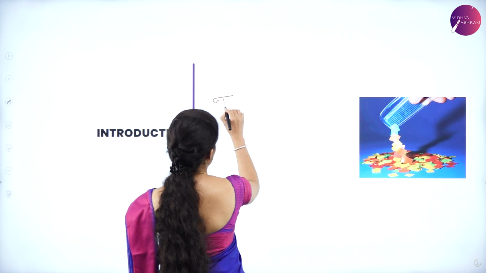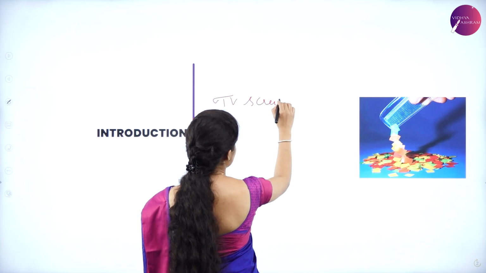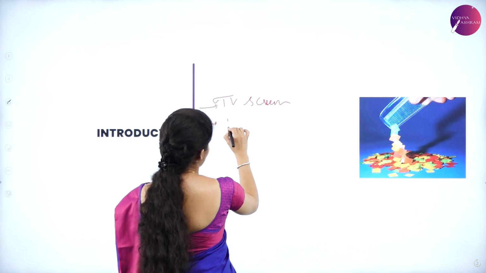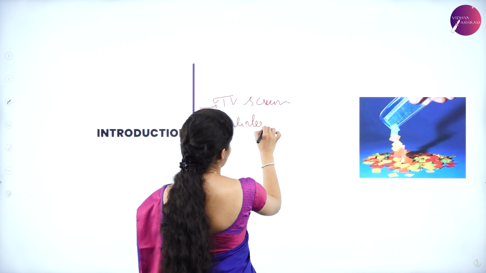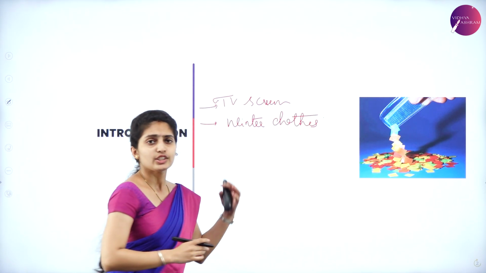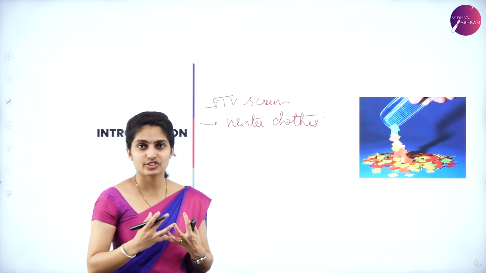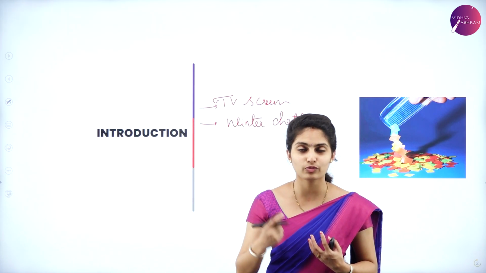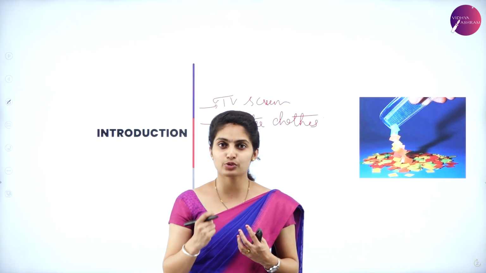Similarly, you can take the TV screen as an example, and winter clothes as an example. These are examples of electric charges being created. And when you comb your hair with a plastic comb, what happens to the hair?